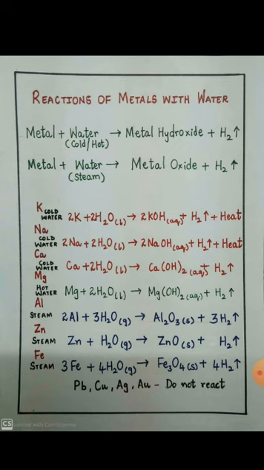This is known as iron 2,3 oxide. It is a mixture of iron 2 oxide and iron 3 oxide. All three of these metals, aluminium, zinc, and iron, react with steam, forming their respective oxides. The common factor is that hydrogen gas is evolved.